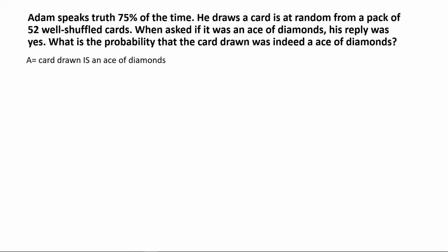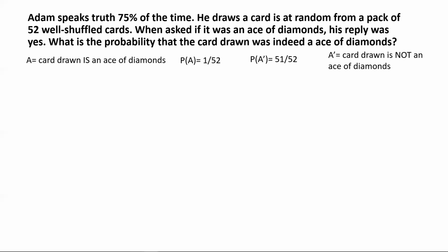So the probability of that event happening is 1 by 52. And the probability of complement of A, which means not A, is 51 by 52. It's simply 1 minus 1 by 52, which is 51 by 52. Just noting here that A complement represents the event that the card drawn is not an ace of diamonds.